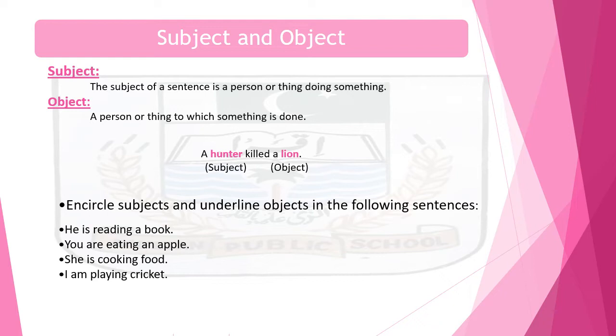Now here is a question related to subject and object. Encircle subjects and underline objects in the following sentences. Here are 4 sentences. I would like to guide you people. Just see sentence number 1. He is reading a book. In this sentence, he is subject and book is an object. In the same way, do the remaining 3 sentences as well.